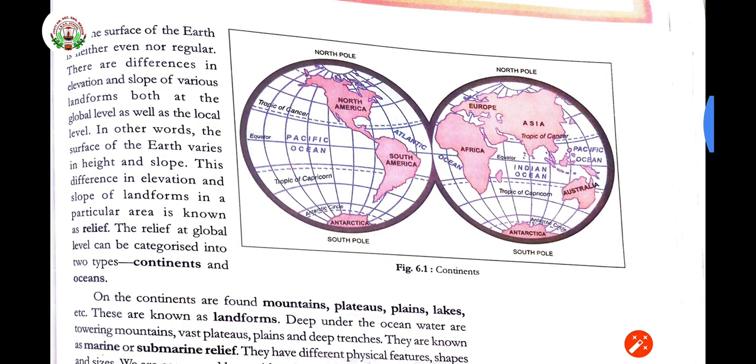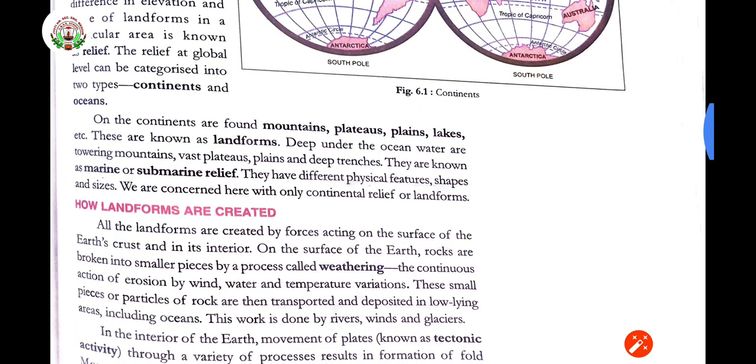The relief at global level can be categorized into two types, continental and ocean. Continental is where the places are being used for living and all, and ocean means the water, sea and all the areas.